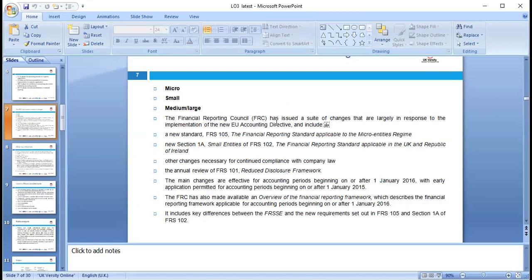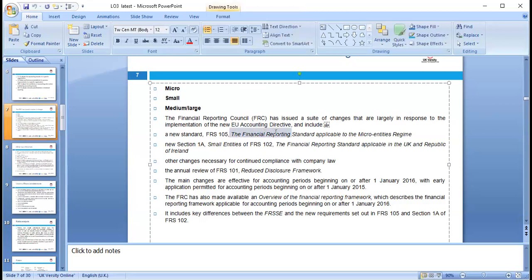So FRC, Financial Reporting Council, has issued various changes into the law in response to implementing the EU accounting directive. Those are FRS 105, which is the financial reporting standard application for micro entities, with their treatments and other changes which we can look around under 105. FRS 101, which is about reduced disclosures, the new standard which was released back in January 2016.